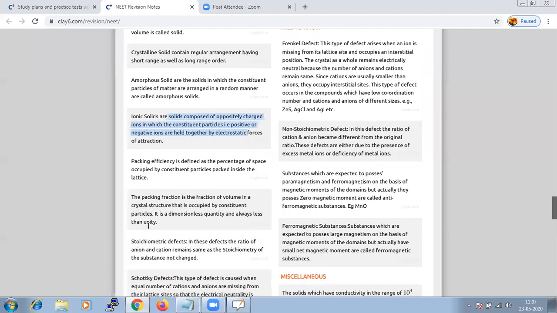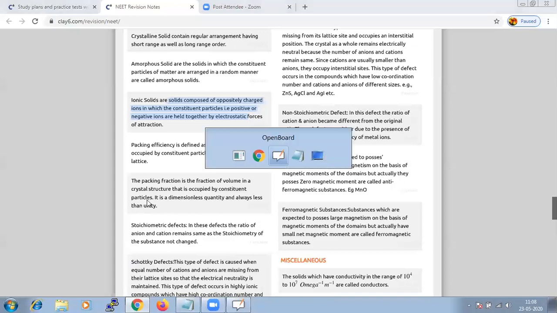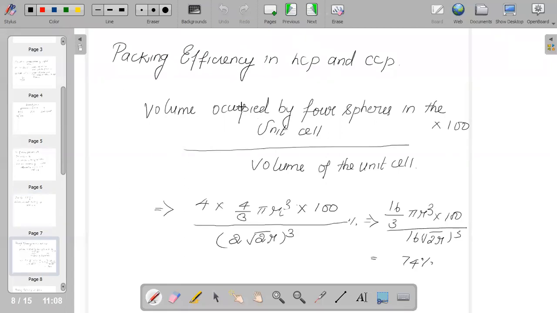The packing fraction is the fraction of volume in a crystal structure which is occupied by the constituent particles, and it is a dimensionless quantity that will always be less than unity. So packing efficiency is the percentage of space occupied, and packing fraction is the fraction of volume in that particular crystal structure occupied by the constituent particles. When talking about packing efficiency, we should be able to calculate it for each structure.